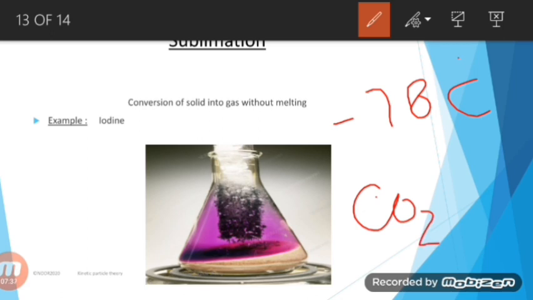It means that dry ice is sublimed into carbon dioxide gas. So sublimation is the process of conversion of solid directly into gas without going through a liquid state. So why do solids sublime? Now there is a very important question, why do they sublime? Sublimation occurs because the particles at the surface of the solid have enough energy to break all the bonds which are present between them and escape as a gas. Iodine is one of the very common examples of sublimation.